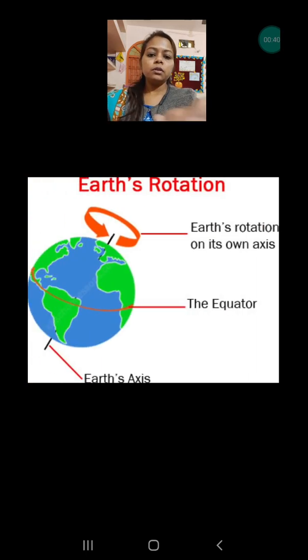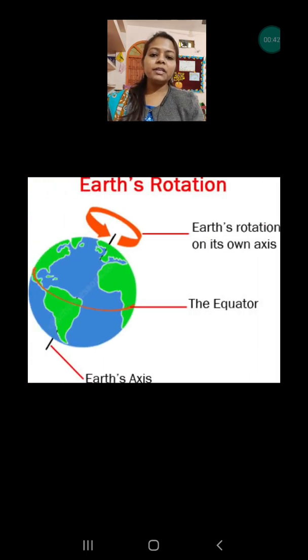Okay, so let's talk. But before that, it is very important to clear some of the concepts before starting this rotation. There are some imaginary lines which pass through the center of the earth or through different parts of the earth. Actually these are imaginary lines. Why? Because in reality they don't exist, but to make the explanation easier it is assumed. So don't think these imaginary lines actually exist, but yes, we consider them for better explanation.